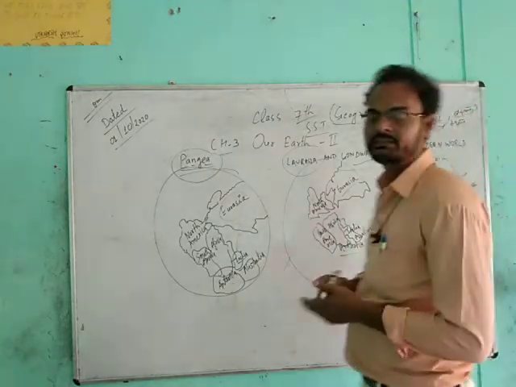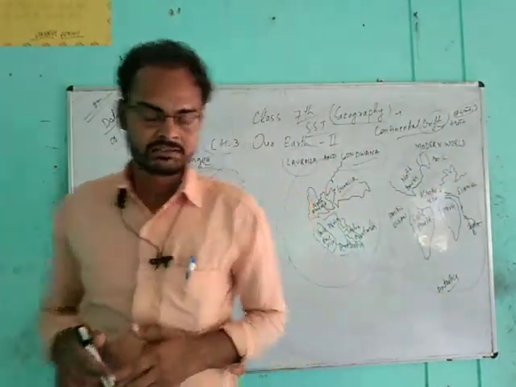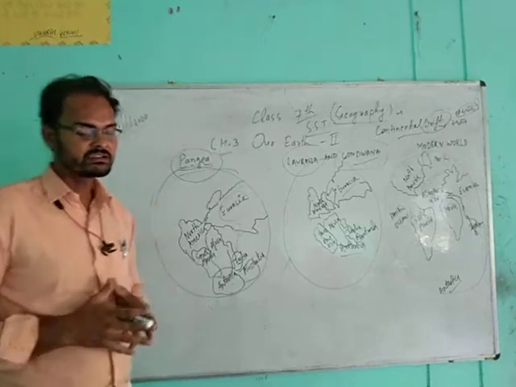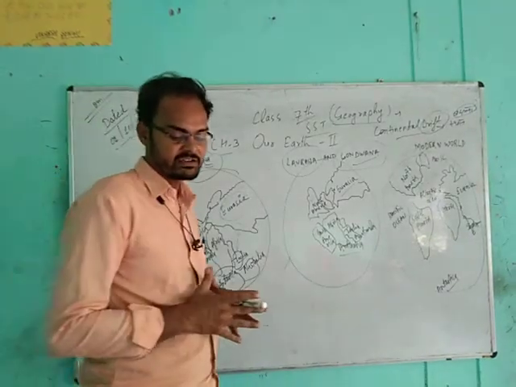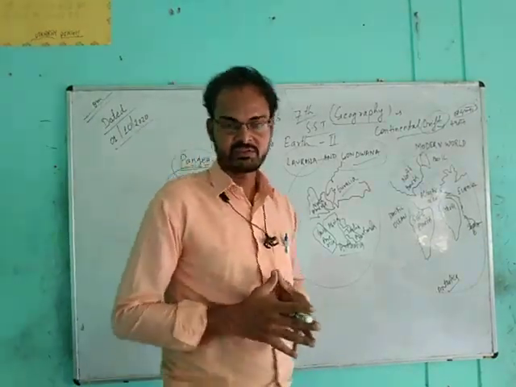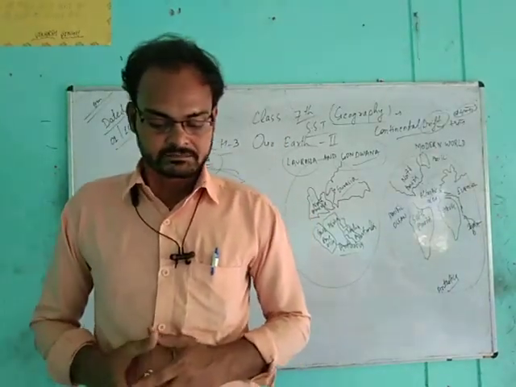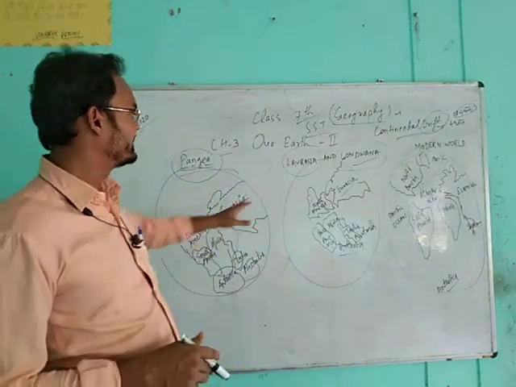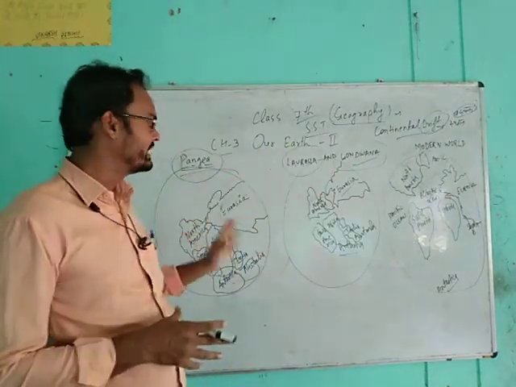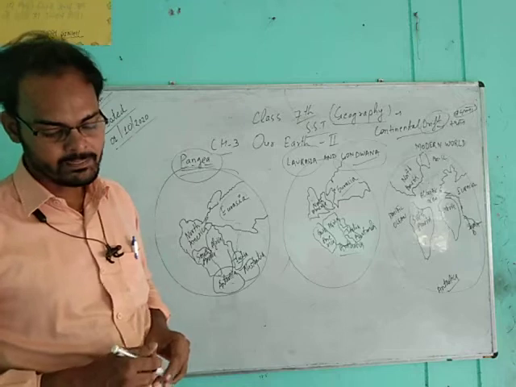So this is the figure of the modern world in this section. So this is known as Alfred Wegener's continental drift theory, which was introduced in 1912, and these 3 figures, Pangea, Laurasia and Gondwana, and the modern world, I have shown out here.